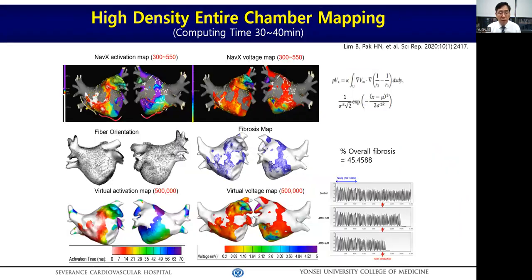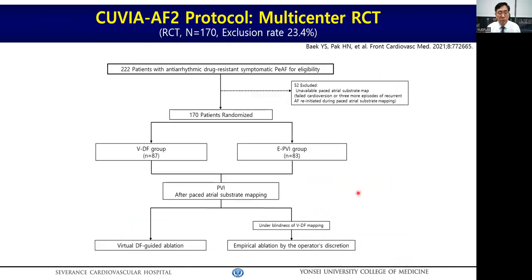This is a synopsis of the trial, reflecting personalized anatomy, histology, and electrophysiology. At the beginning of persistent AF ablation, the clinical team acquired the voltage activation map like this and sent those EGM data to the core lab, and the core lab integrated the clinical map into AF modeling reflecting fiber orientation and fibrosis map. Then we induce virtual atrial fibrillation in the computer to localize the dominant frequency area. It takes 30 to 40 minutes for computation.